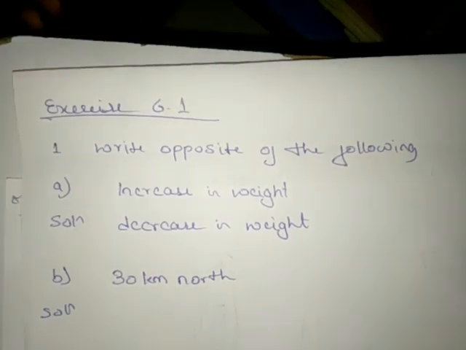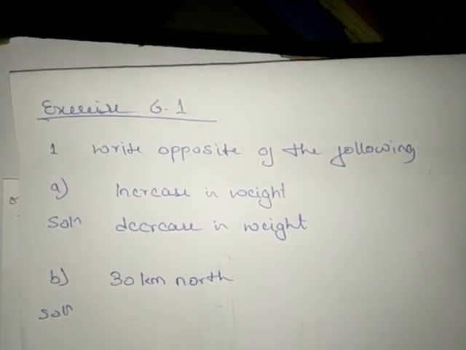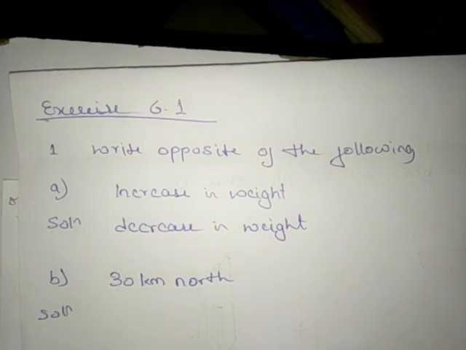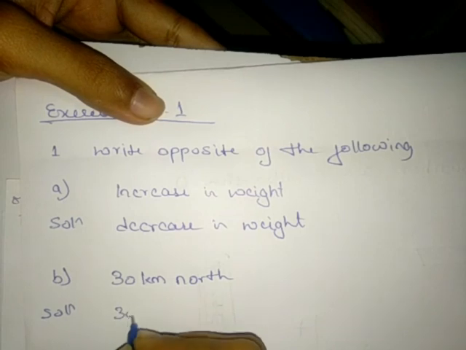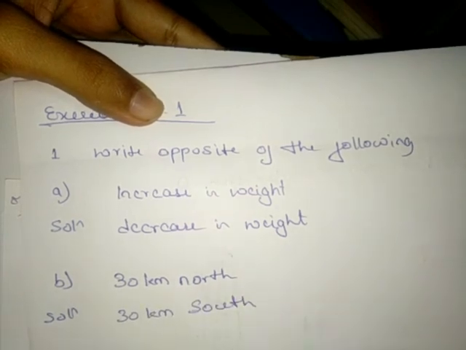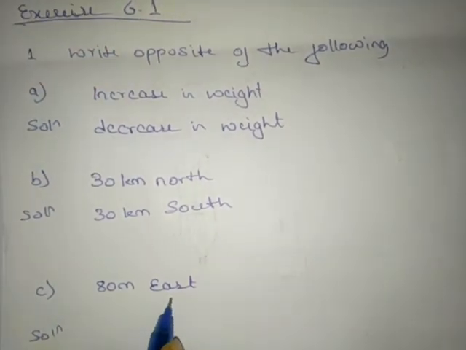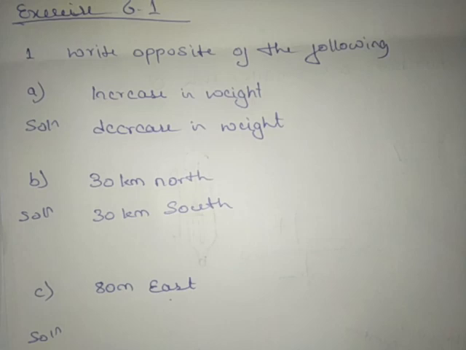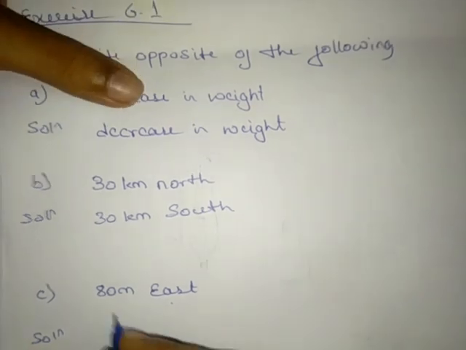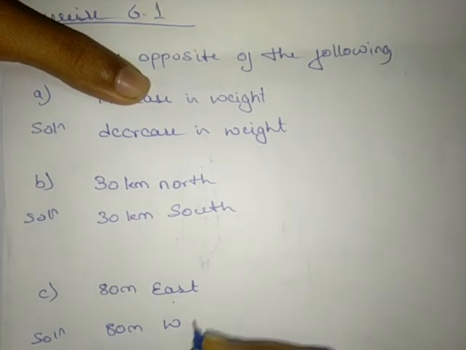right? And B: 30 kilometer north. Opposite direction for the north is south, isn't it? So 30 kilometer south. And C: east, opposite direction to the east is west. So we'll write here 80 kilometer west.